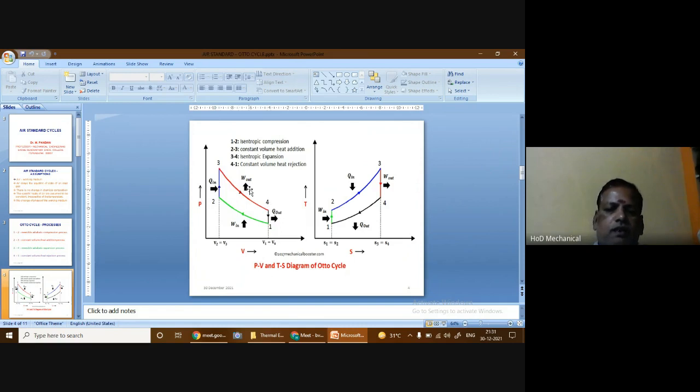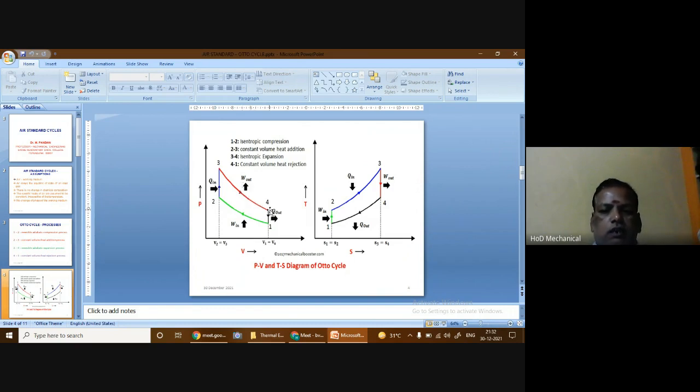Again, it is an isentropic expansion. Isentropic means it is a reversible adiabatic process, so during that process also there is no heat exchange from the cylinder to the atmosphere, or from the atmosphere to the cylinder.